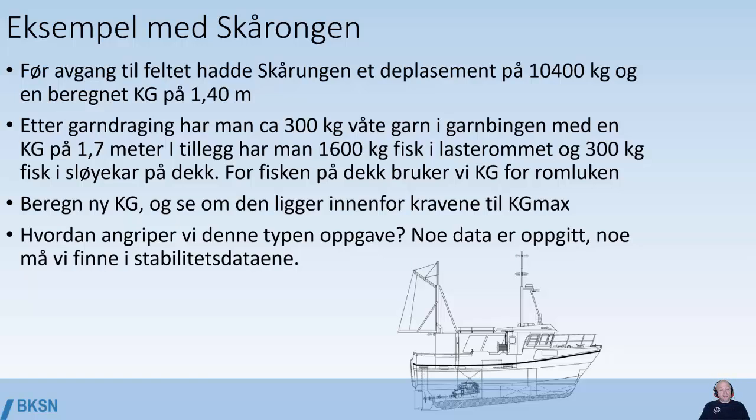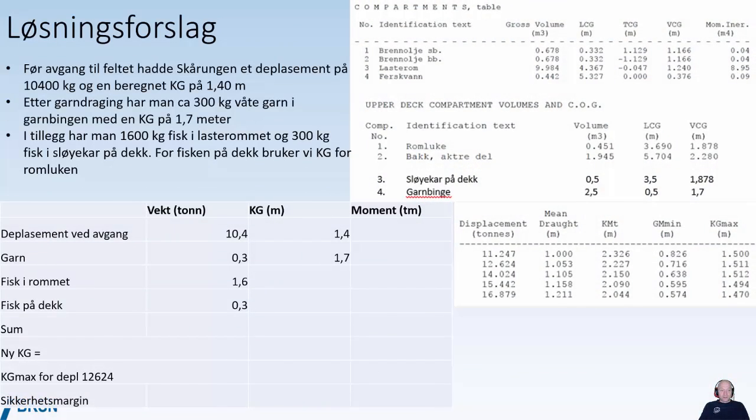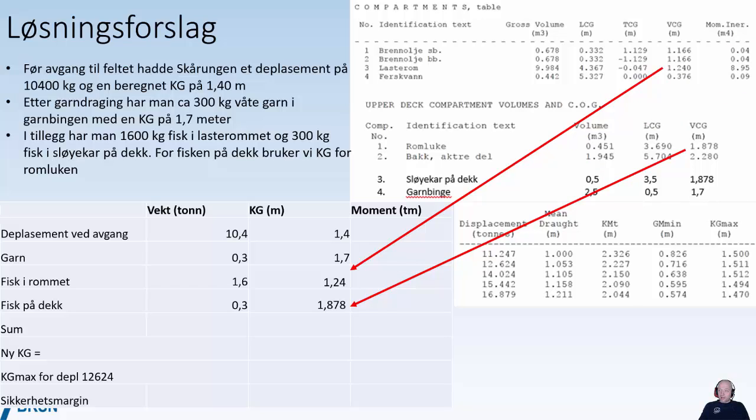Some of the data is given and some of it we need to go into the stability data to find. But in any case, we're going to use the table method. So, looking at the stability data, we put up the table, we insert the displacement at departure, we add the weights for the nets, 300 kilograms, KG of 1.7 meters. For the cargo hold, we use a vertical center of gravity of 1.24. This we can find in the stability data. For the fish on deck, we use the vertical center of gravity for the cargo hatch, 1.878.